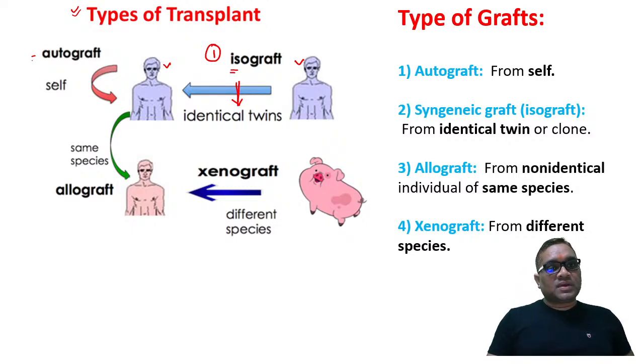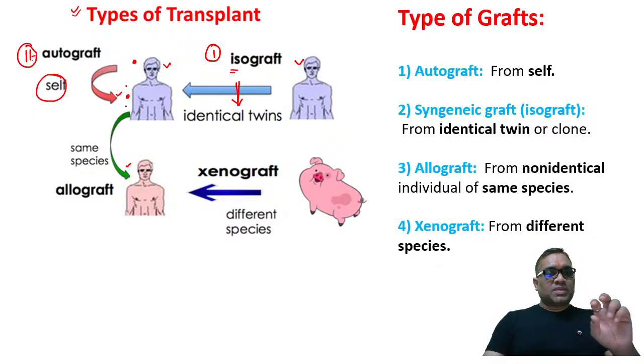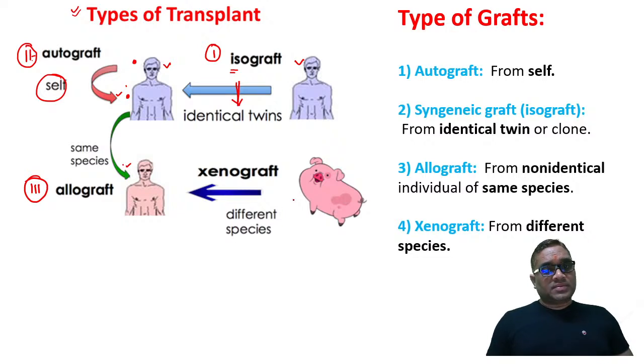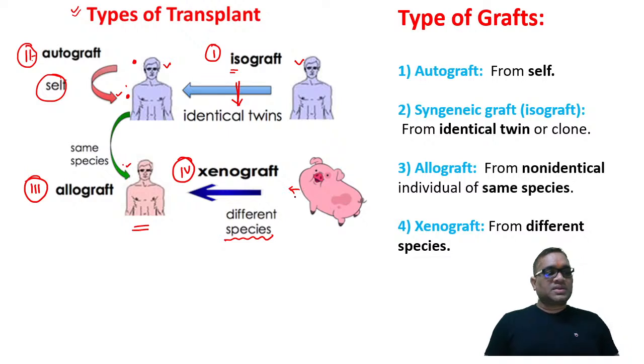Autograft means self. Some area from his own body has been implanted on some other area of the body, so that is called autograft. Allograft means, see, these are two different colors, one purple, one pink. That shows this is the same species, human being, but different individuals, not from the same family. So this is the example of allograft. And when we are taking from a different species, we call this xenograft. Now this individual is getting xenograft from this pig. That is one example I have kept here.